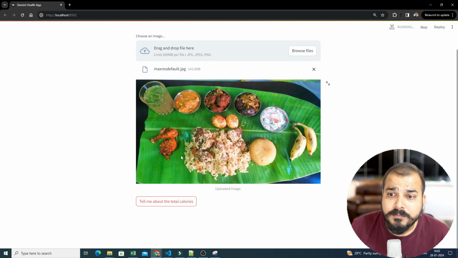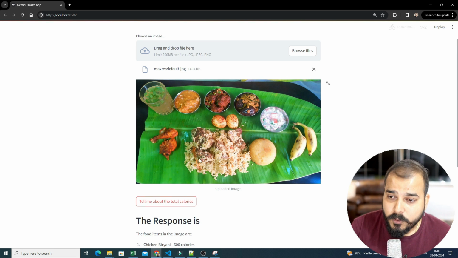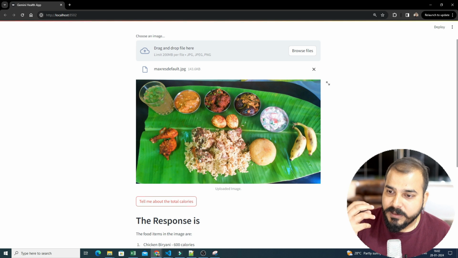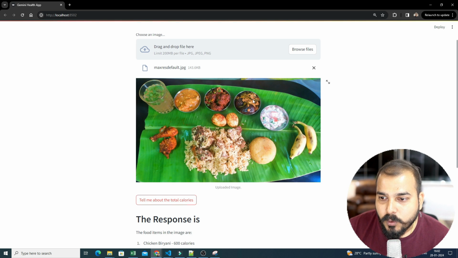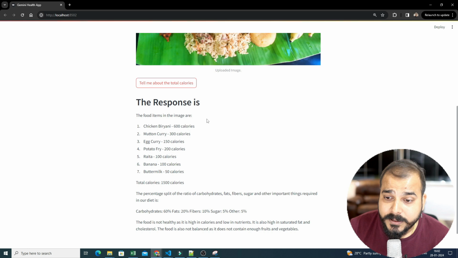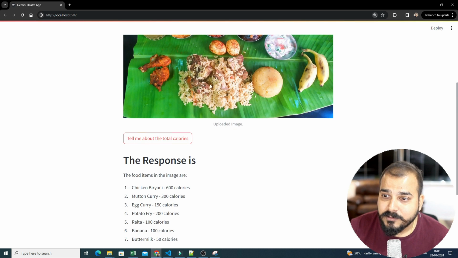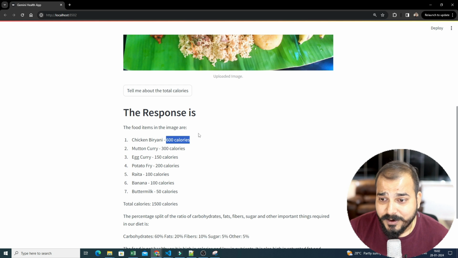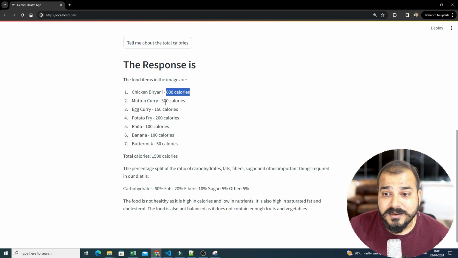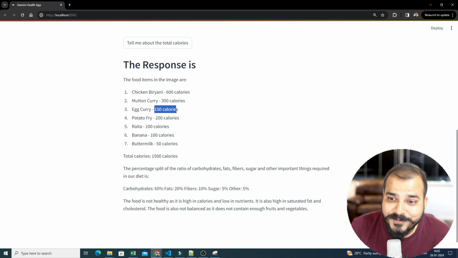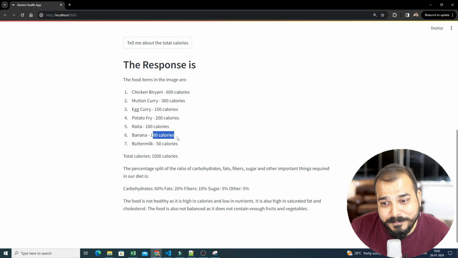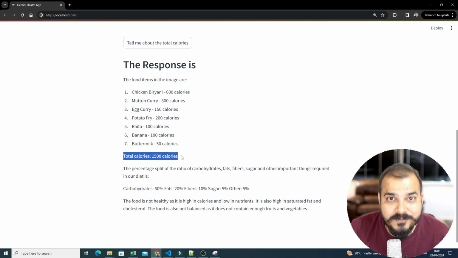Now, from this particular image, the Google Gemini Pro Vision API will take out all the details, like what all things are there in terms of food items. So here you can see the food items in the image are chicken biryani, and this much chicken biryani is around 600 calories. Then you have mutton curry 300 calories, egg curry 150 calories, potato fry 200 calories, raita 100 calories, banana 100 calories, buttermilk 50 calories. Now the total is around 1500 calories.